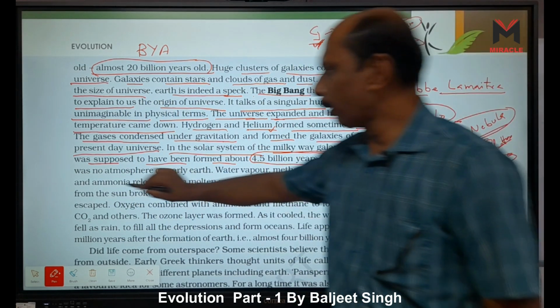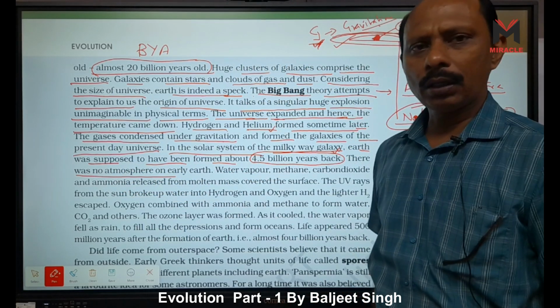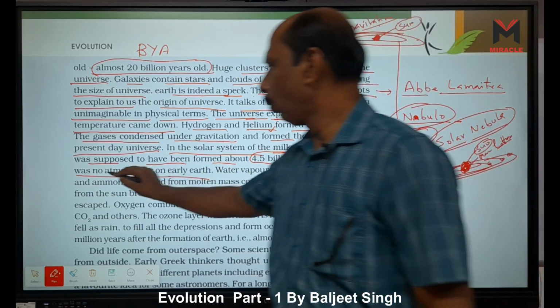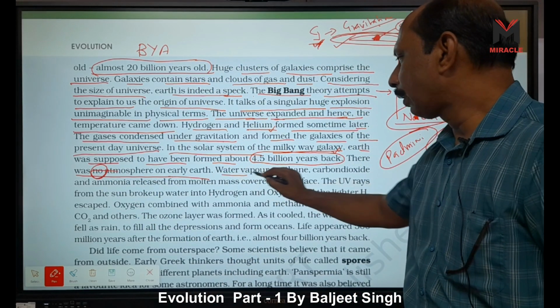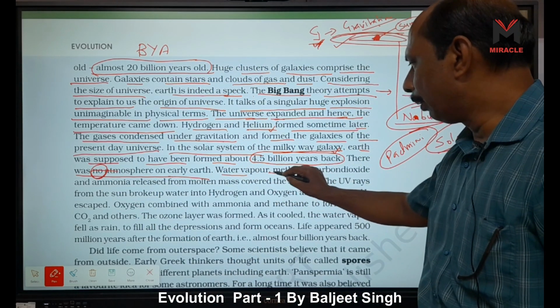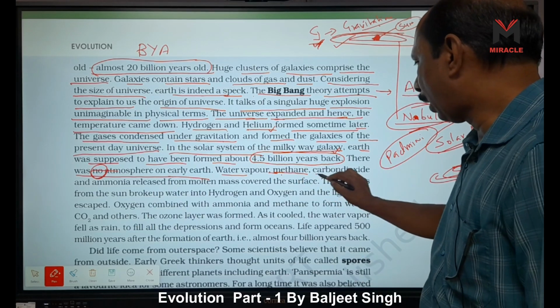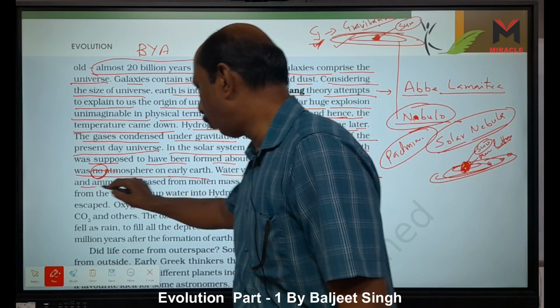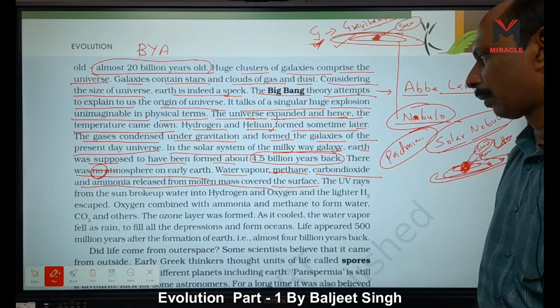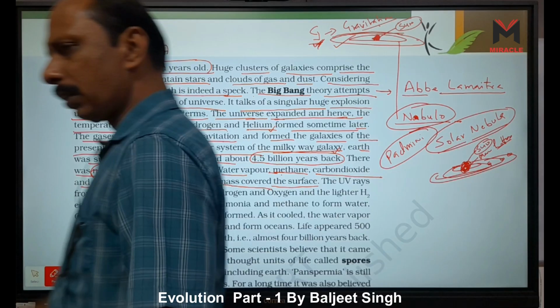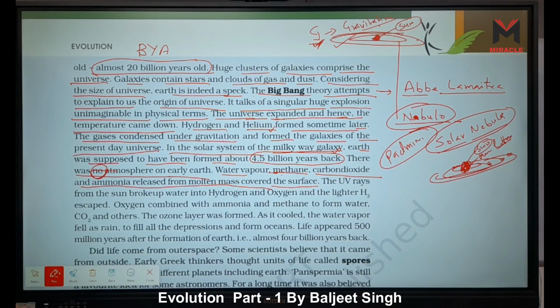There was no atmosphere at that time. On early Earth, there was no atmosphere, right? Water vapor, H2O, methane, CH4, carbon dioxide, and ammonia were released from the molten mass that covered the surface. First, Earth has no atmosphere, and the atmosphere comes from where?